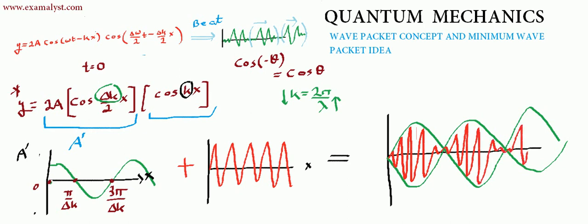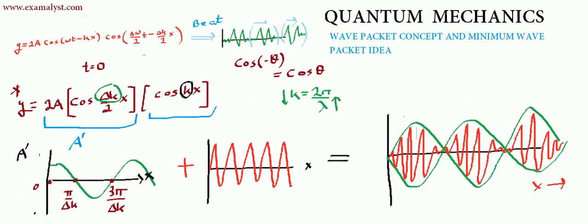So these are all waves, agreed? This red one is a real wave whose amplitude is varying with respect to space, as you can see. So this is the idea of a wave packet. But it is not exactly a wave packet. These are actually called beats.